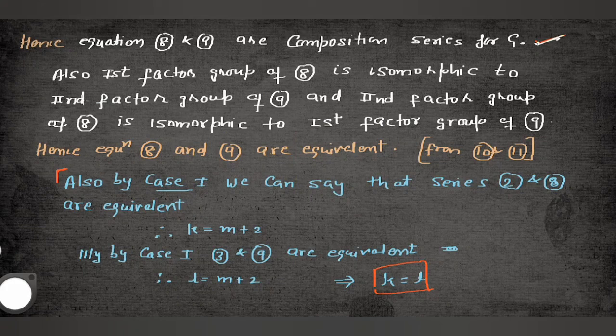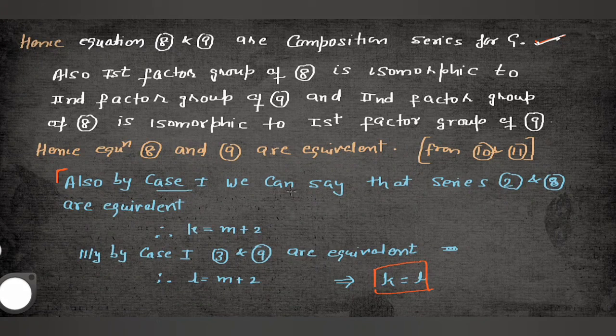Also, we know that the first factor group of 8 is isomorphic to the second factor group of 9, and the second factor group of 8 is isomorphic to the first factor group of 9. So it means equations 8 and 9 are isomorphic to each other. Each and everything is isomorphic to each other, each and everything is equal actually.